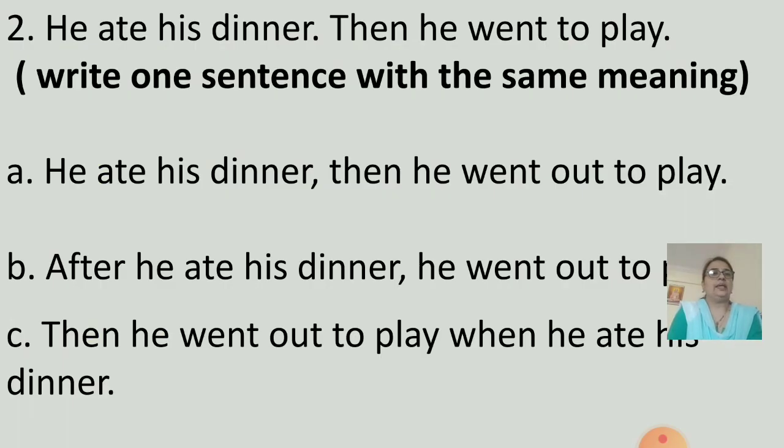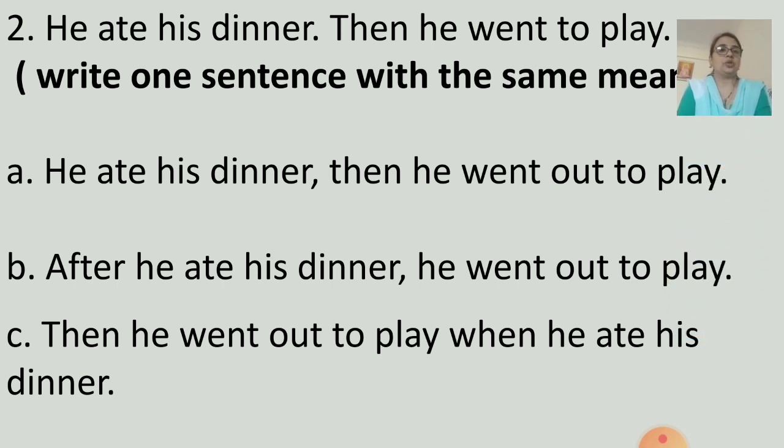Second question. He ate his dinner, then he went to play. Write one sentence with the same meaning. Now here we have to join these two sentences. He ate his dinner is the first sentence, and then he went to play is the other sentence. Now what are we told to do? We are told to join these sentences. But what do we have to do? We have to join it with the same meaning. So let's see. Without changing the meaning, we have to join it.